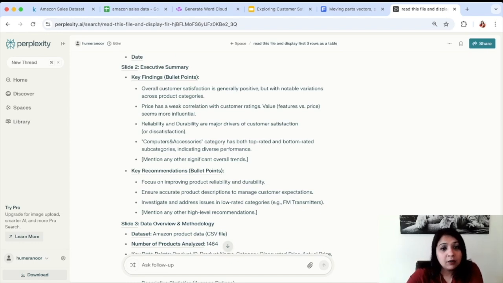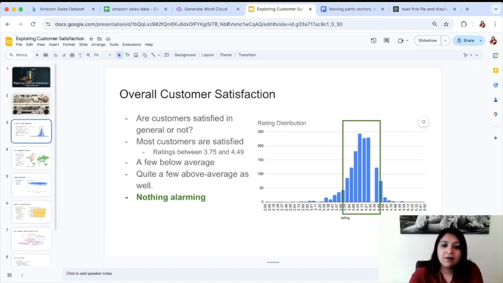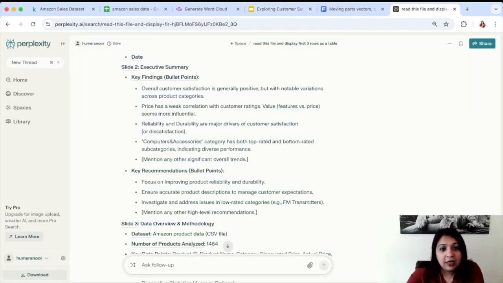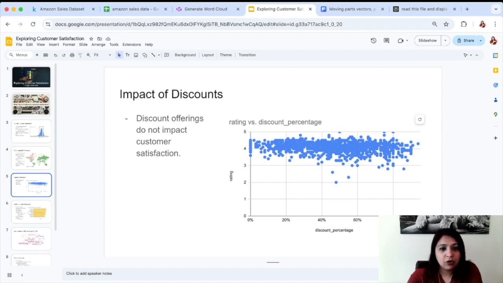So overall customer satisfaction is generally positive, but with notable variations across product categories. I want to take you back to our bigger findings, and here we also said that it was overall positive and there was nothing alarming, and this is now confirmed. Then price has a weak correlation with customer ratings. Value, like features versus price, seems to be more influential. This is something that we also identified, that price and ratings are not directly proportional to each other.